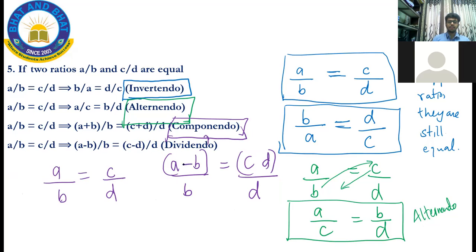So instead of this, if I subtract the denominator, A minus B by B is equal to C minus D by D, this is also equal. And this is called as dividendo.